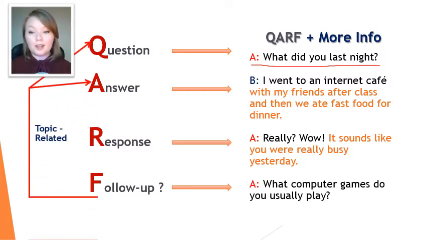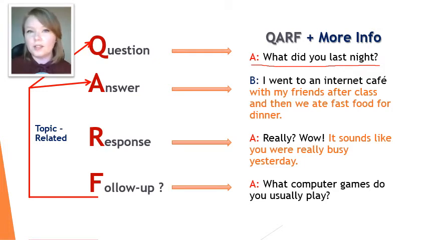So here we see, first of all, that our follow-up question is related to the topic. Here person B is talking about going to an internet cafe, and we ask a follow-up question about that topic. Oh, what computer games do you usually play? So that's good. We're not just asking questions, but staying on topic and asking questions about the right things.